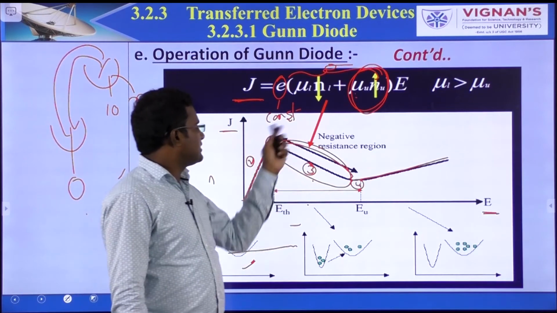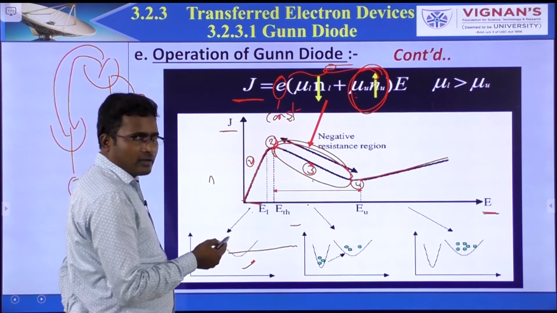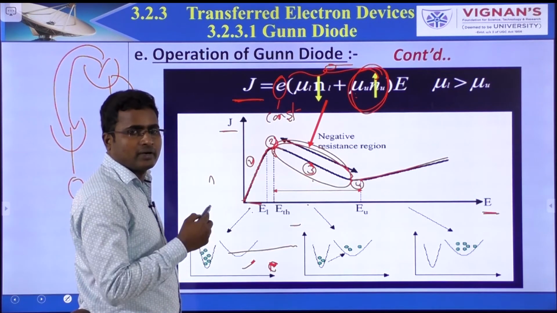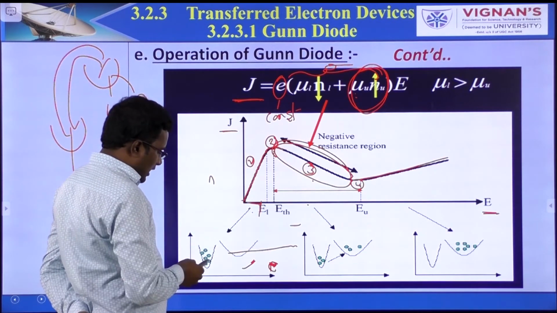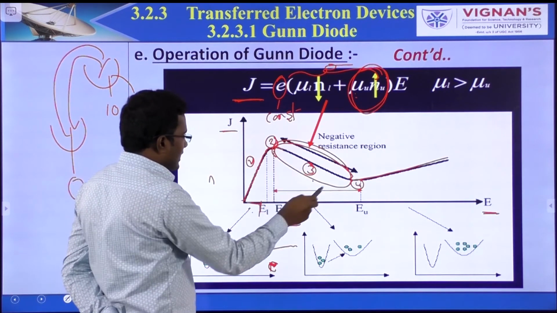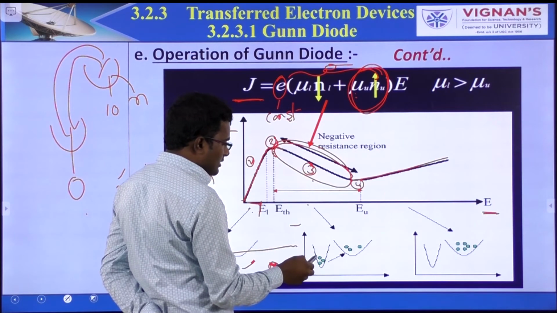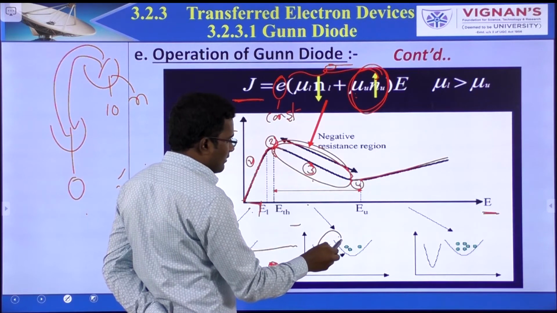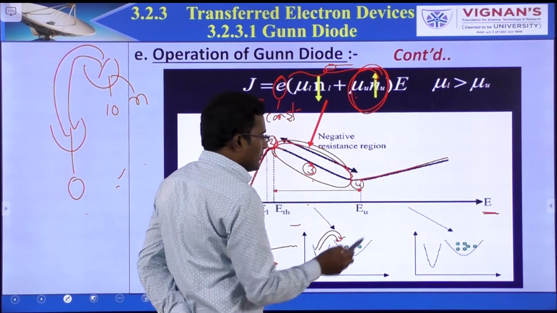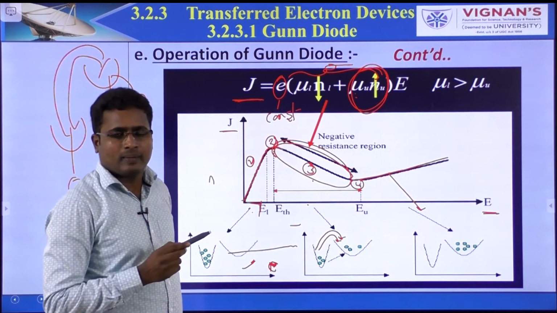Okay, so this is about the negative resistance. Here, from the operation point of view, this is the electric field, and this is the energy band diagram for different conditions. In the first case, all electrons are located in the lower valley only. In the second and third cases, electrons are transferred from the lower valley to the higher valley. From the fourth case onwards, all electrons are located in the upper valley only.